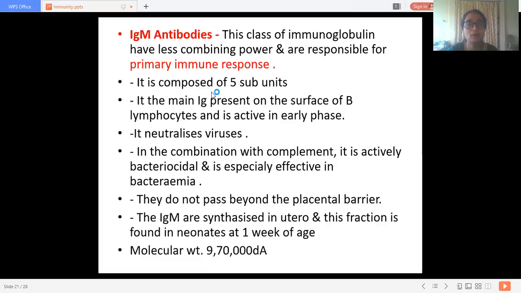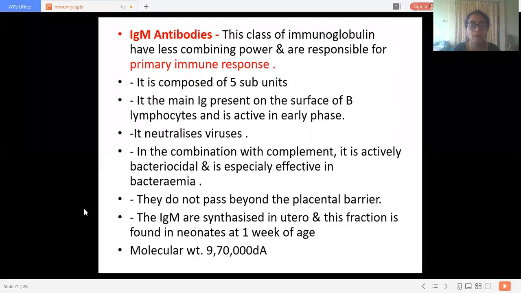Like this, IgM antibodies are responsible for the primary immune response. It is composed of 5 subunits, and it has bactericidal and antiviral activities. It neutralizes viruses very easily. But they do not pass beyond the placental barrier. The IgM are synthesized in utero, and a fraction of this class of immunoglobulin we can find up till the 7th day in neonates after birth. The molecular weight of this immunoglobulin is 9,70,000 Daltons.